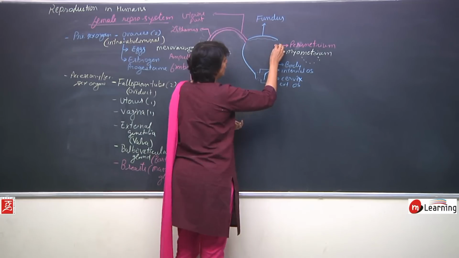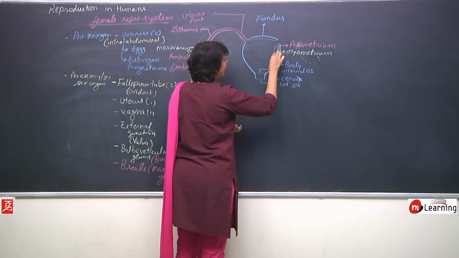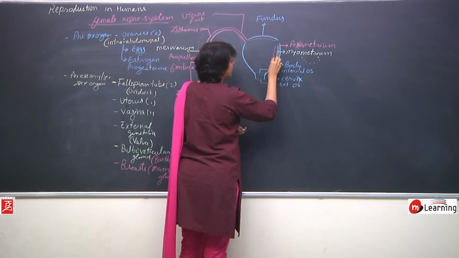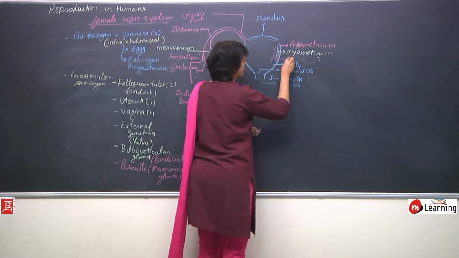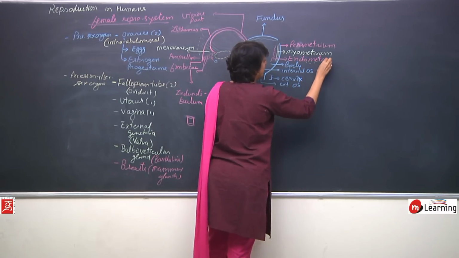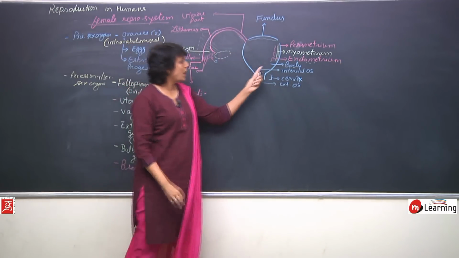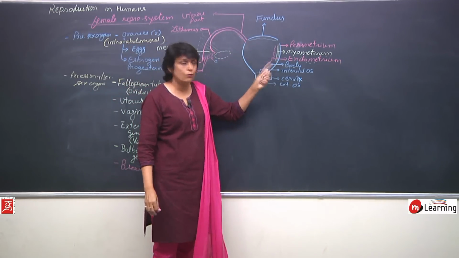And then the innermost lining. The innermost lining is highly vascular and it is known as endometrium. So, 3 layers are in the uterine wall.